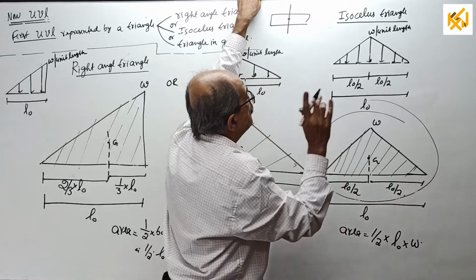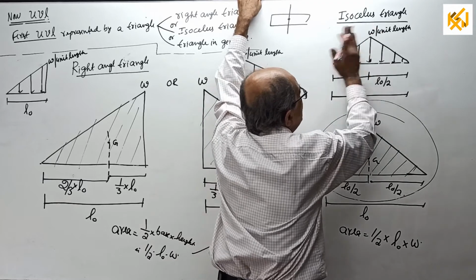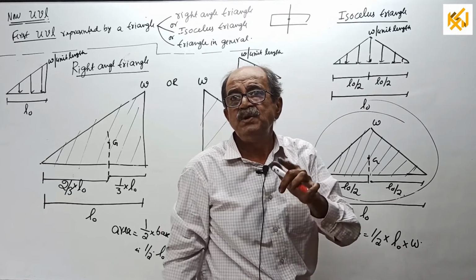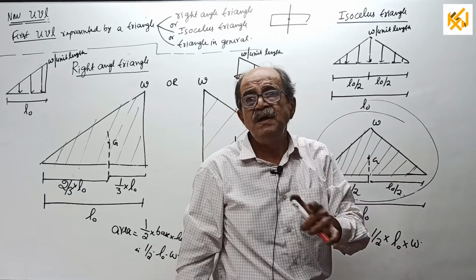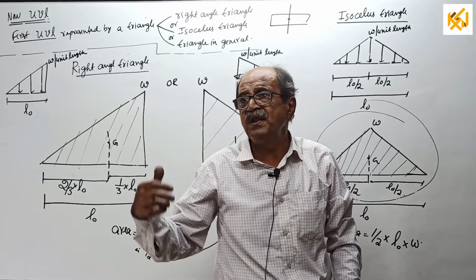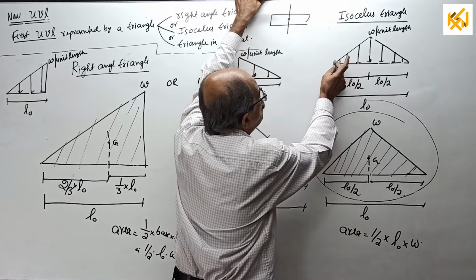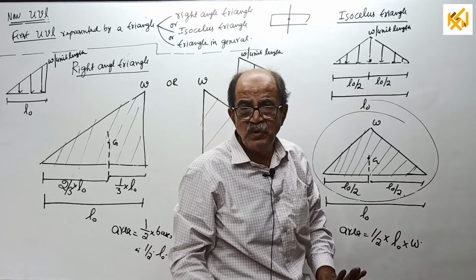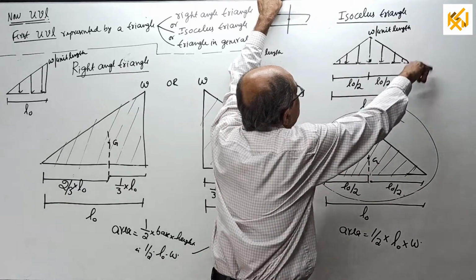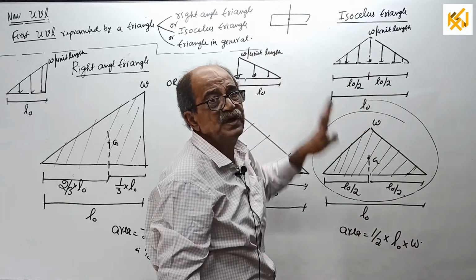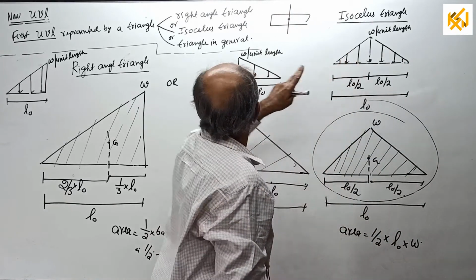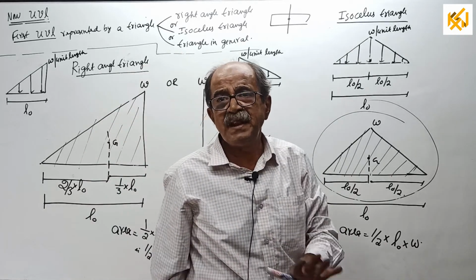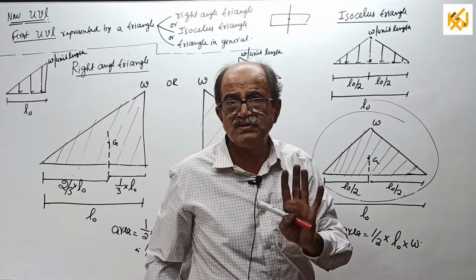But remember, suppose you consider this side and that side separately, then each of them will become right angle triangles. Then you require, for this one, 2/3, 1/3, and for this one, 1/3, 2/3. That is, if you split it. If you don't split it, if you consider everything, CG will be at the center. Now I will go to the next case, the triangle in general, and lastly I will explain trapezium, both of them in today's class only.